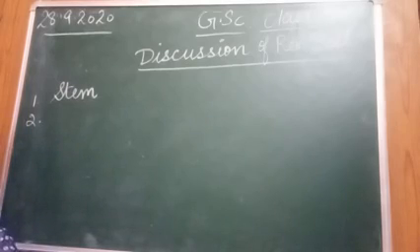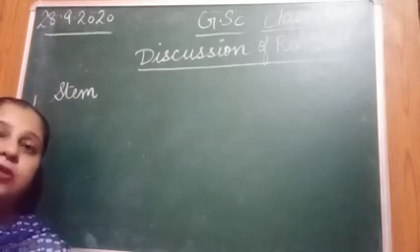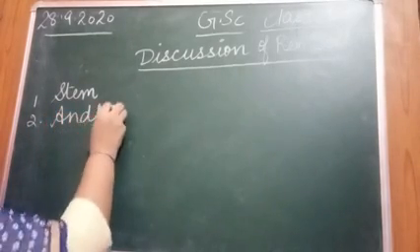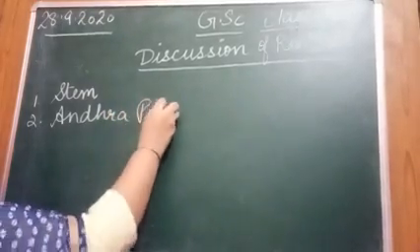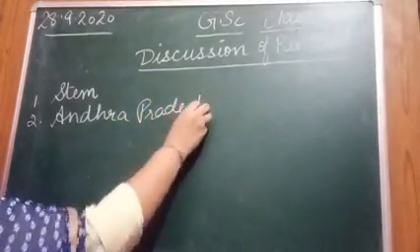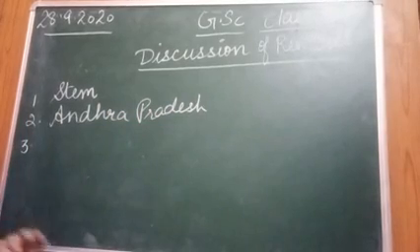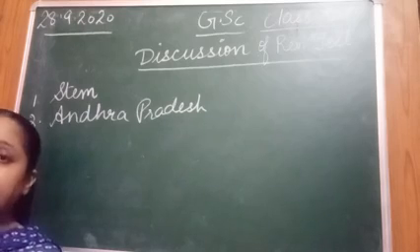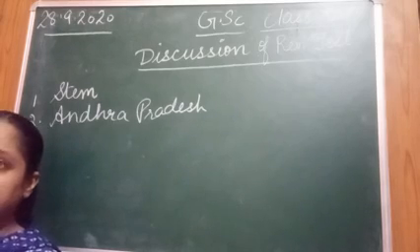This is also given in your NCERT. Which state's famous vegetable is kundru? It is Andhra Pradesh.